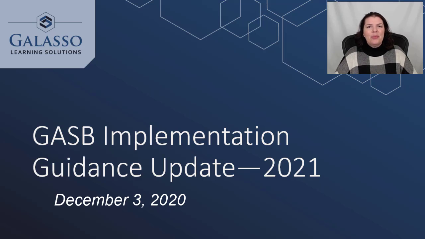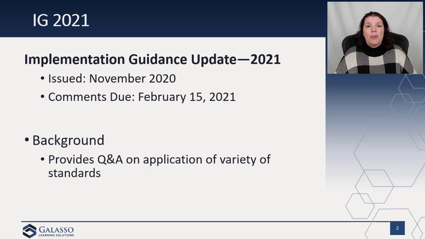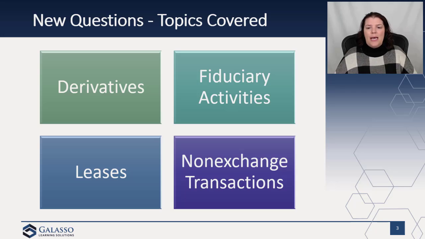And so when we're going through implementation, we're able to get these Q&As issued by the staff. Again, these are going to be authoritative because they go through this exposure draft process. In November, they issued the proposed implementation guide for 2021. Comments are due February 15th of 2021. And again, it's just Q&A on a variety of standards as part of this.